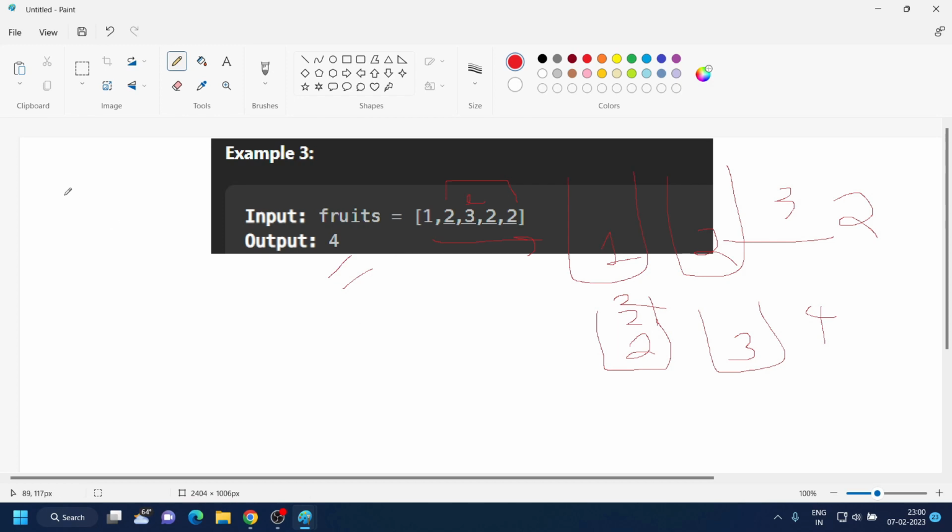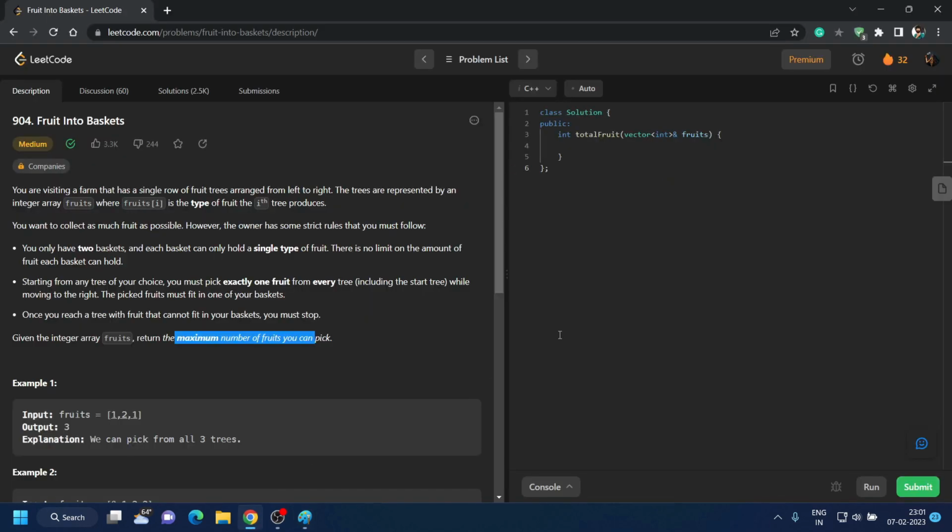So this is what we have to do. We have to store the fruits in two baskets and we have to maximize the number of fruits. So please try to think of an approach and then come back to the video. I hope you tried doing the question on your own.